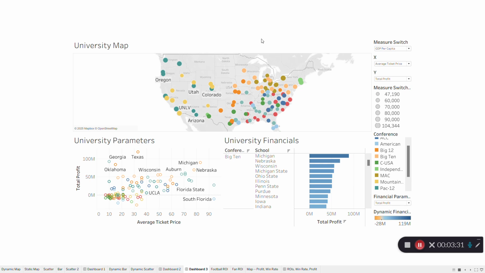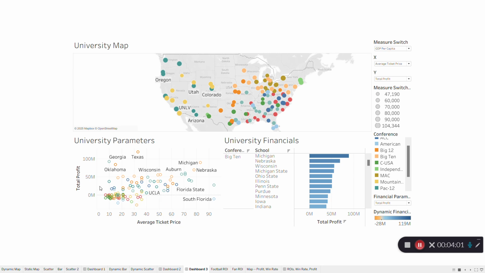So as we can see here, here's the university map that I mentioned, the customizable scatter plot to uncover potential correlations, and the university financials bar chart here. So as an example, we mentioned fan experience and how that tells the story of successful programs. So we can start by looking at average ticket price, as that's what a fan experiences firsthand, and see how that correlates with total win or total profit.